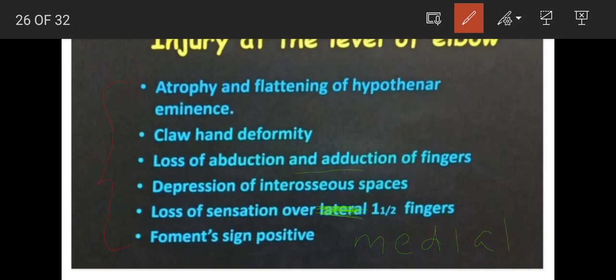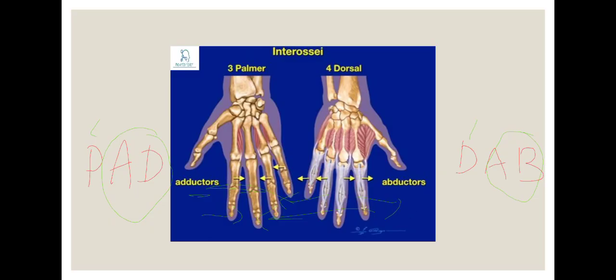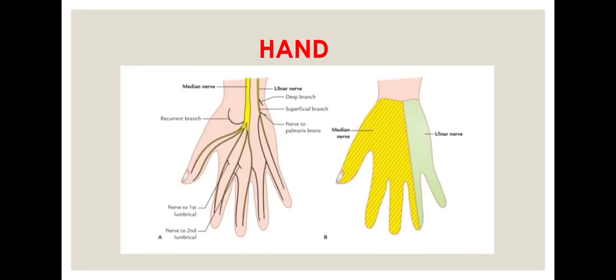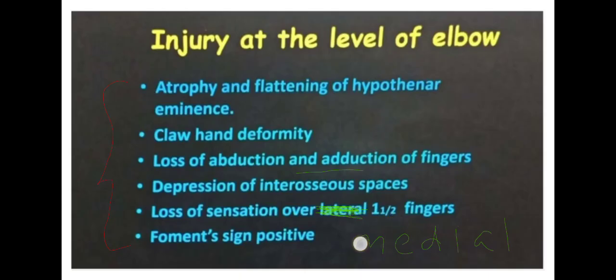Okay, middle aspect, loss of sensation over the middle 1.5 fingers. I already said the ulnar nerve supplies sensory innervation to the middle 1.5 fingers. So there will be a loss of sensation of the middle 1.5 fingers.